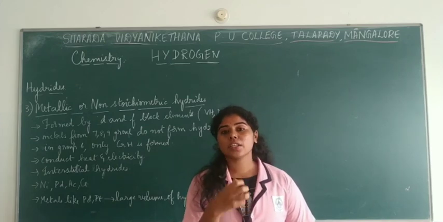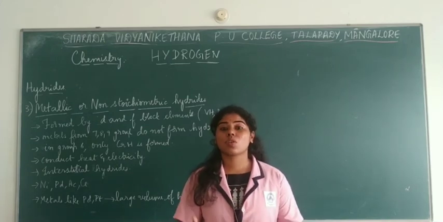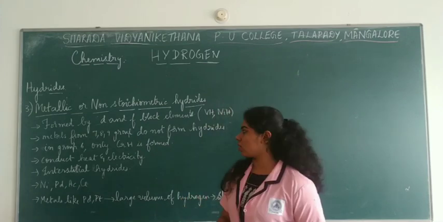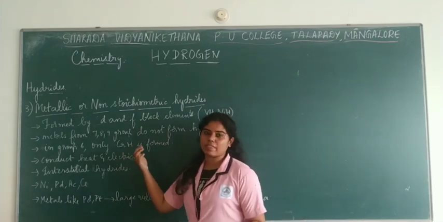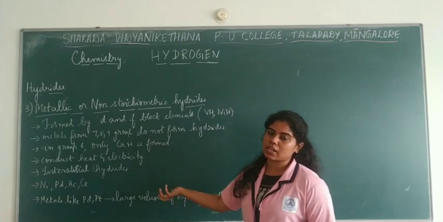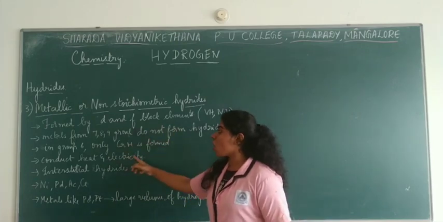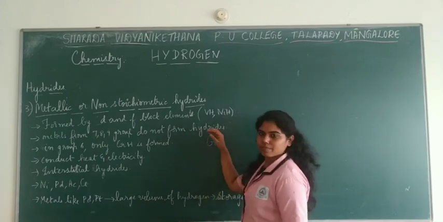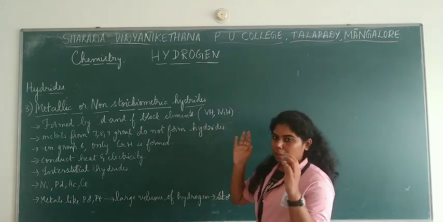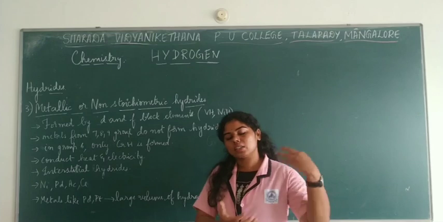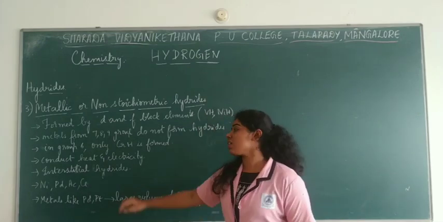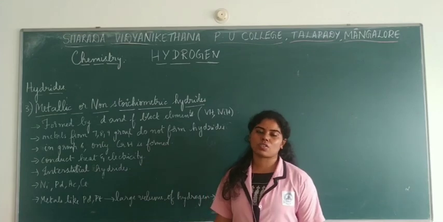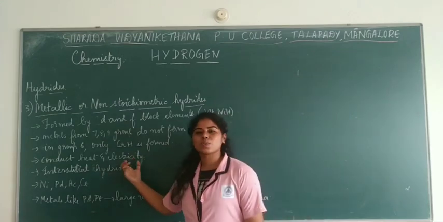But their capacity to conduct heat and electricity is not as good as it is with their parent metal. Suppose chromium hydride: if we say it is a good conductor of heat and electricity, that means it is not that good as normal chromium is. So the parent metal is a better conductor of electricity when compared to its hydride, but they are still conductors of heat and electricity. So that is one thing.